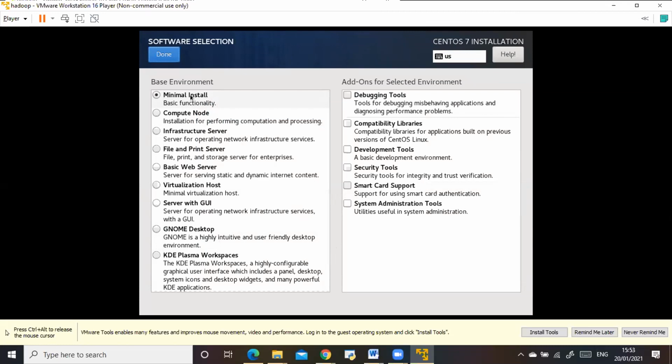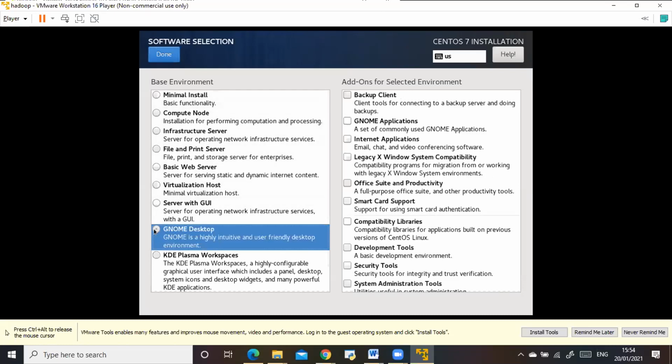If you see minimal install option, we will go with GNOME desktop, last but one. Just select that. GNOME desktop is going to give you a user-friendly desktop environment. It looks like your Windows environment. Because you are starting to use Linux now, right? You will not be able to enjoy it if you don't get all those GUI. So GNOME desktop, click on that. Click done.